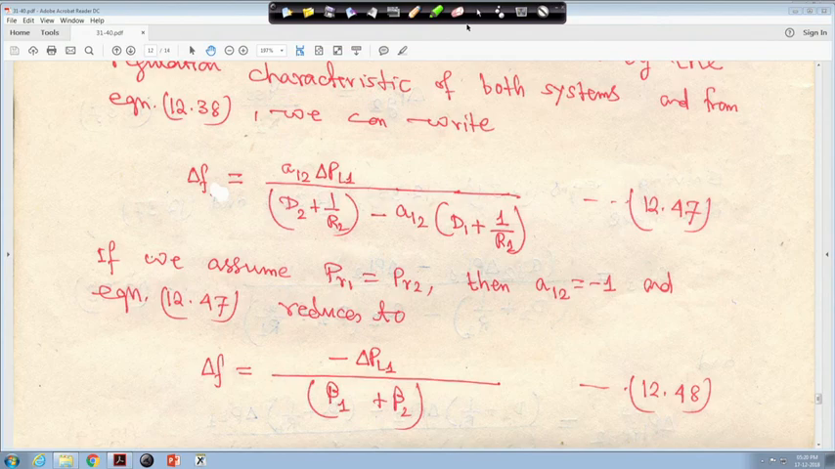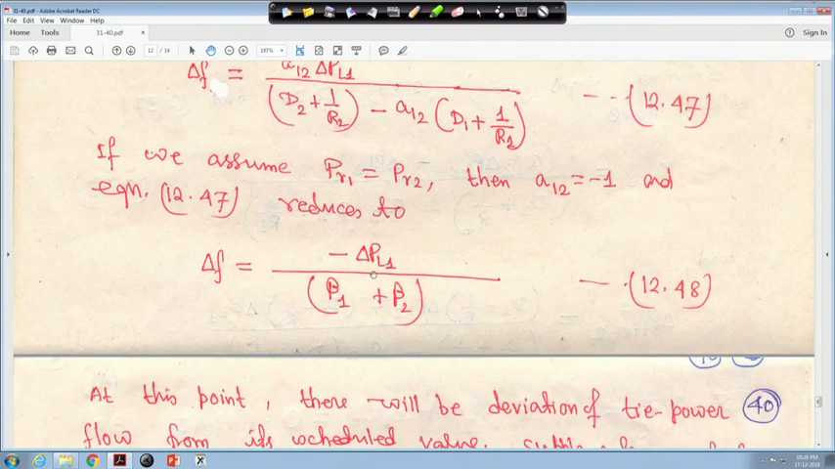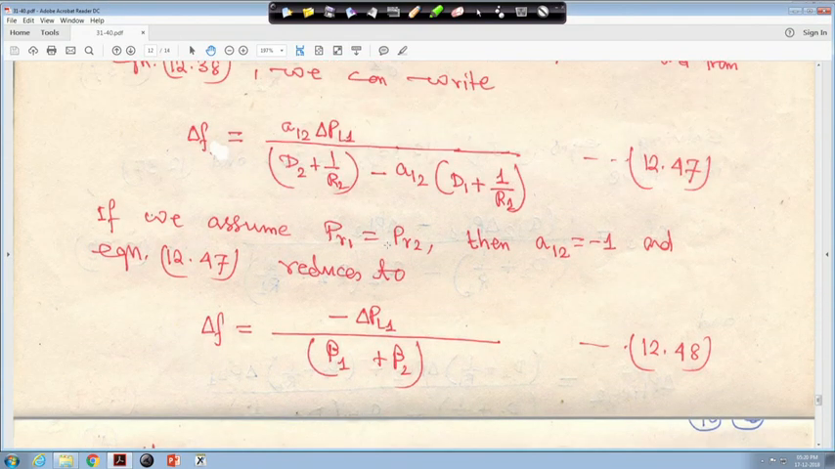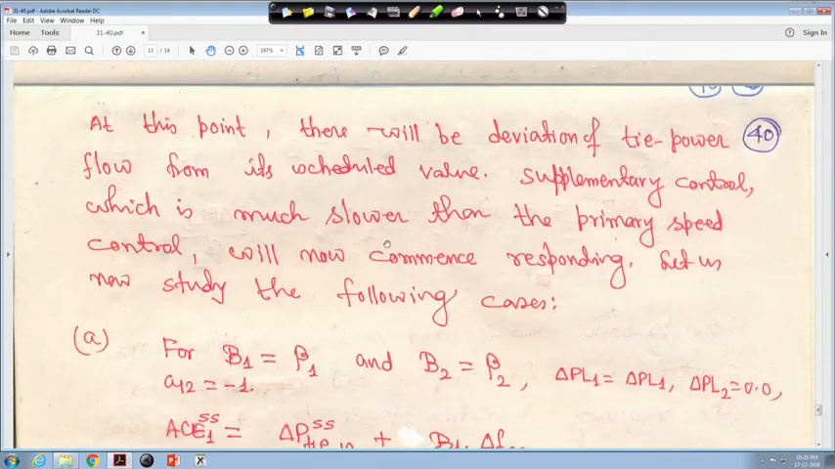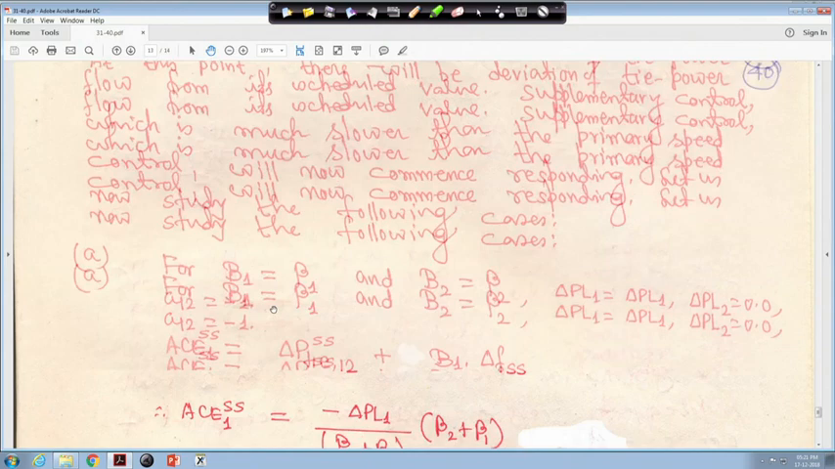So, that is why all these things are given, and I told you how we have got it, right. At this point there will be a deviation of tie power flow from its scheduled value. Supplementary control, which is much slower than the primary speed control, will now come into action. Let us now study the following case in steady state.